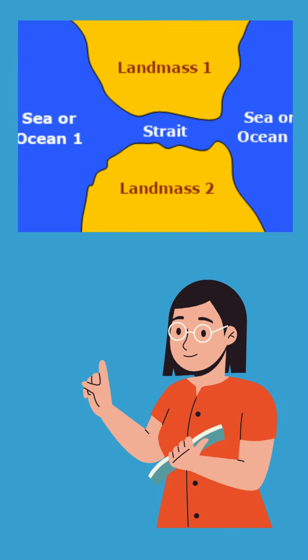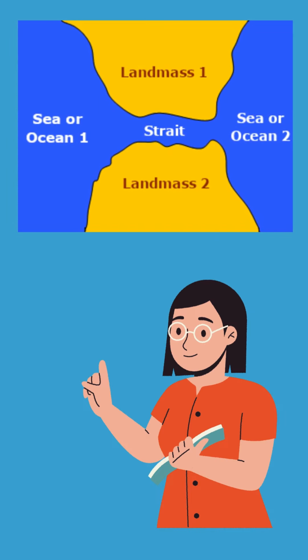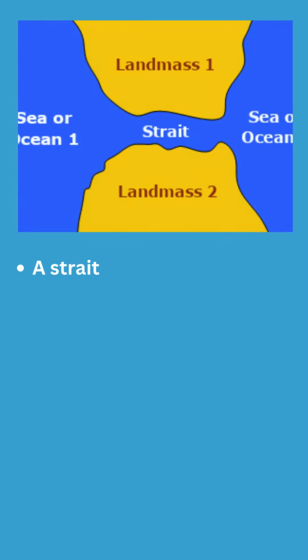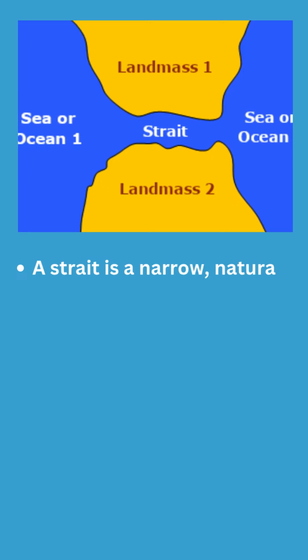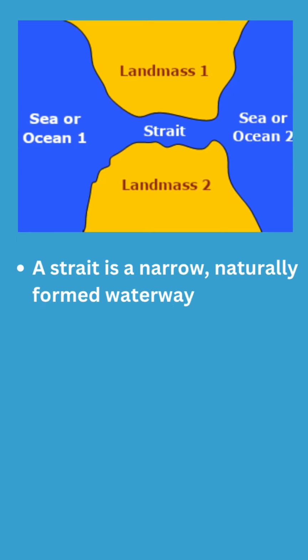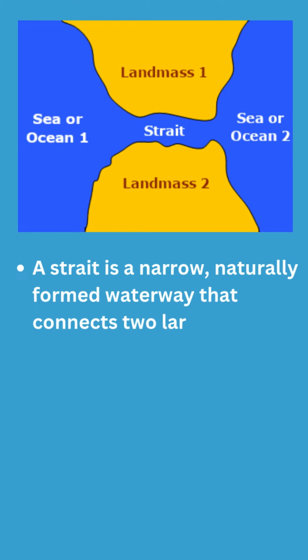Now, we will discuss what is a strait. As you can see in the picture above, there are two landmasses present here too. But it's different from an isthmus. Let's see how it's different.